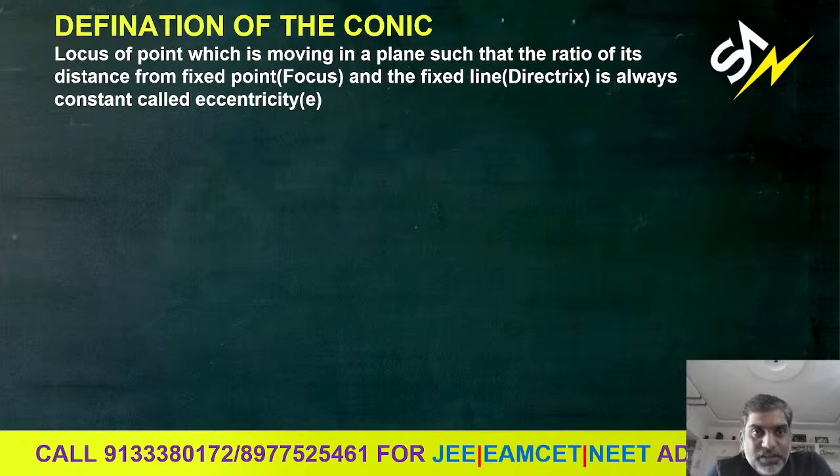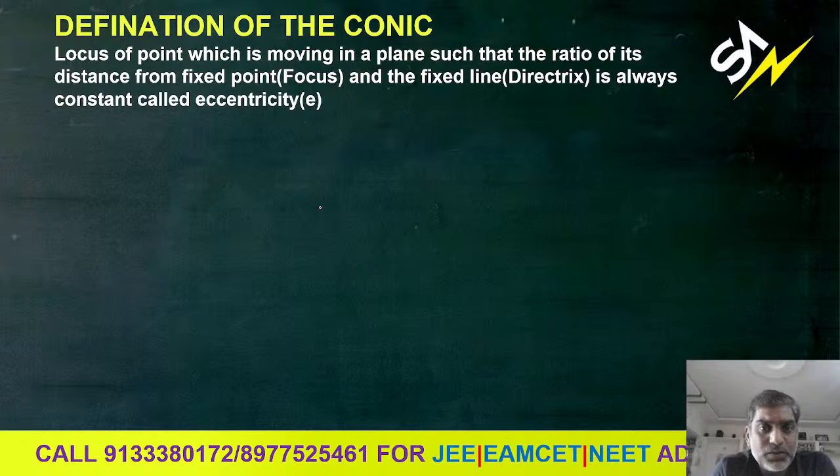And next, a definition of the conic. Locus of a point which is moving in a plane such that the ratio of its distance from a fixed point and a fixed line is always constant, called the eccentricity E. So locus of a point which is moving in a plane, such that the ratio of its distance from a fixed point, here we can call the fixed point the focus.